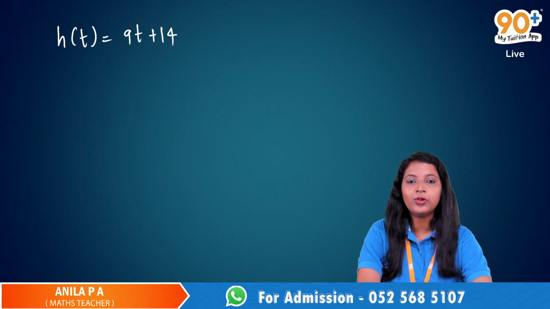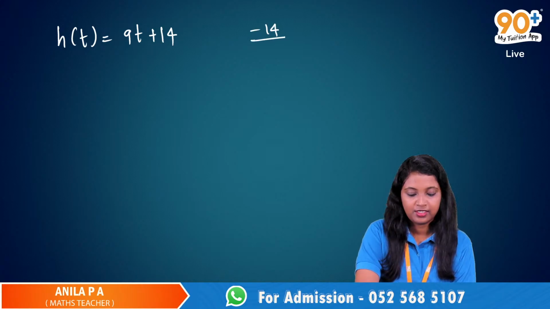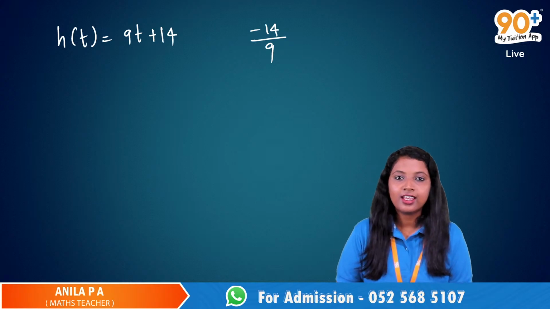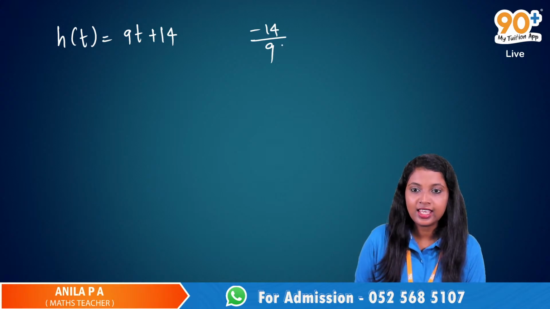Yes, ma'am. And what is the answer? Ma'am, I got minus 14 by 9.